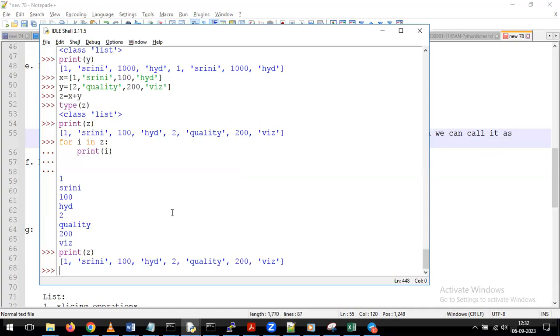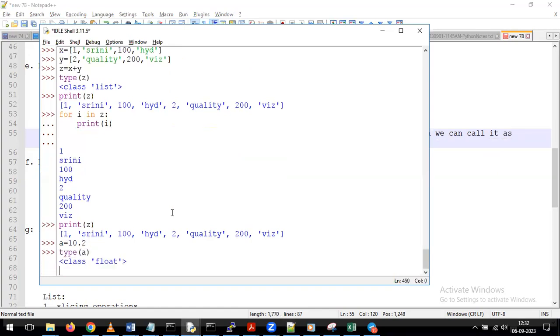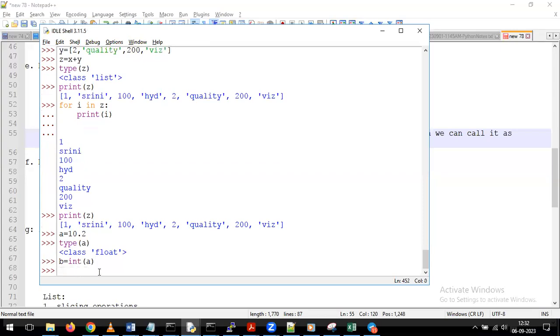Now I want to explain about the typecasting. For example, I'm giving a equal to 10.2. Now if I give type of a, it gives output as float. Now what I will do here is give b equal to int of a. Whatever value we gave for a, it is a float value, or a decimal value. Now we are converting this a to the integer data type. Now if you press enter, after that I'm giving type of b.